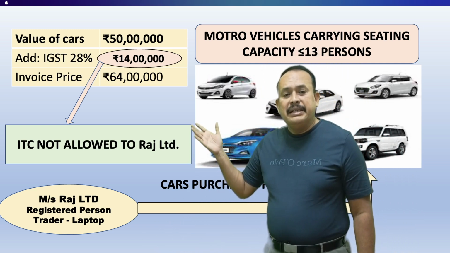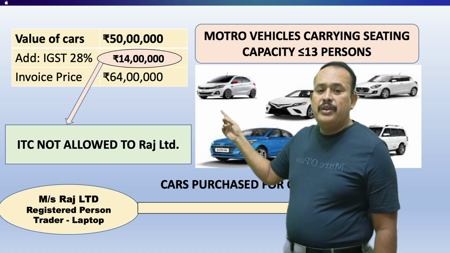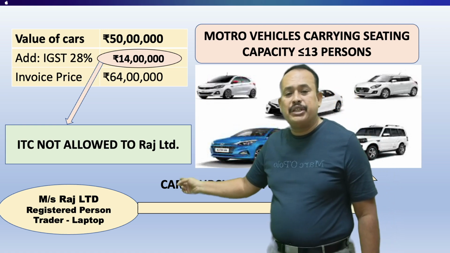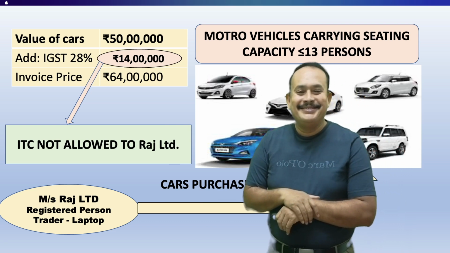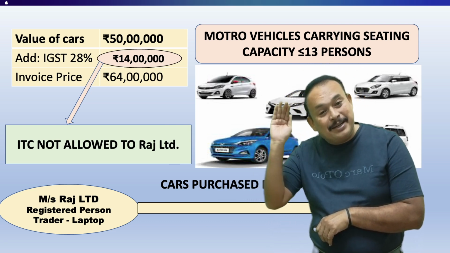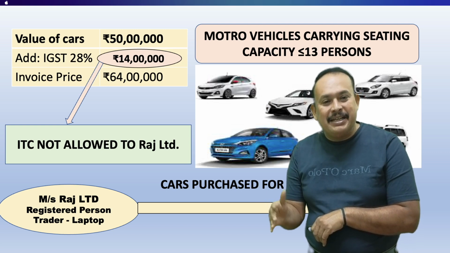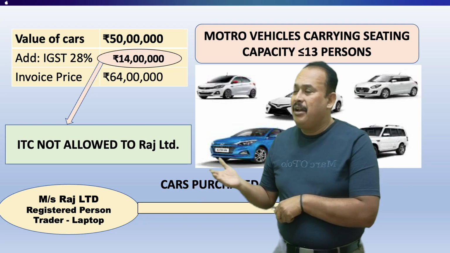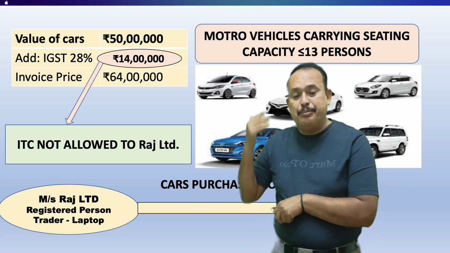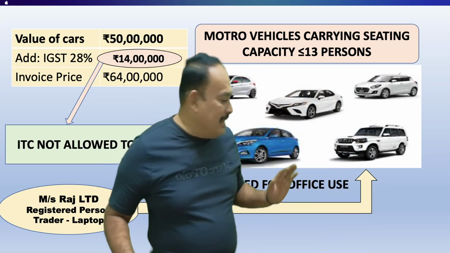Then the entire 64 lakhs will form part of the cost of purchase to Raj Limited to claim depreciation under the Income Tax Act. But GST credit is not allowed. Capitalize the GST along with the cost of the capital goods to claim depreciation under the Income Tax Act. Got the clarity? Any difficulty in the given case?